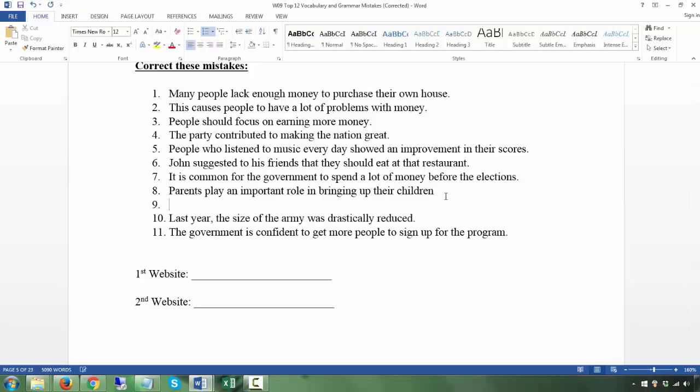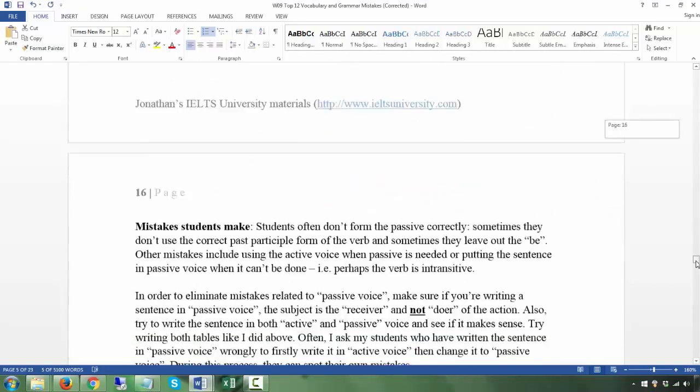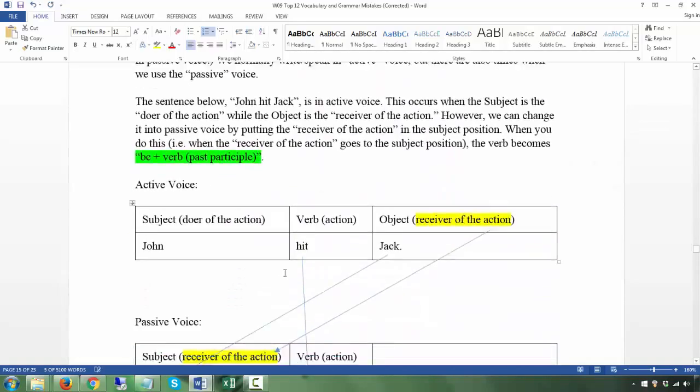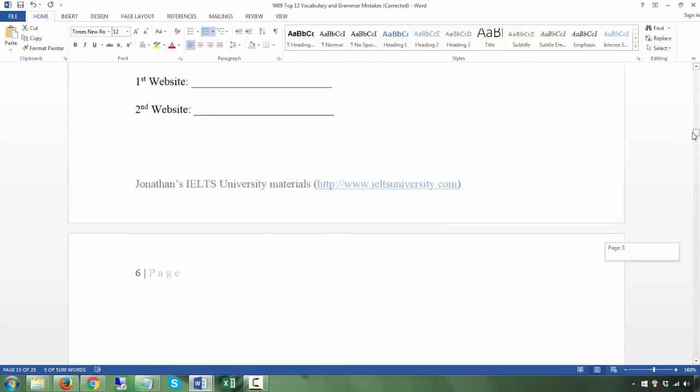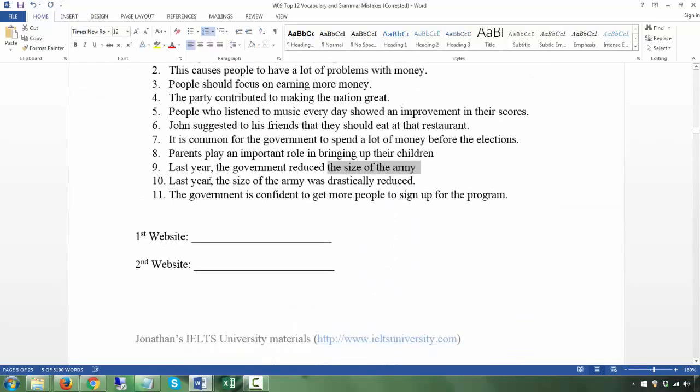Basically, last year the government reduced the size of the army. So you take the size of the army, remember, go read all this, how you move it. The size of the army goes to the beginning as the subject, and then you put be plus past participle. So this is in the passive, whereas this is in the active. Either way is possible.